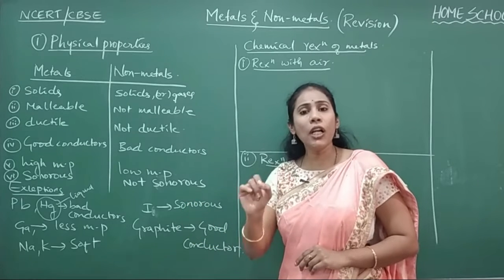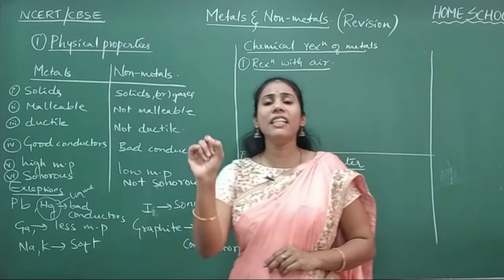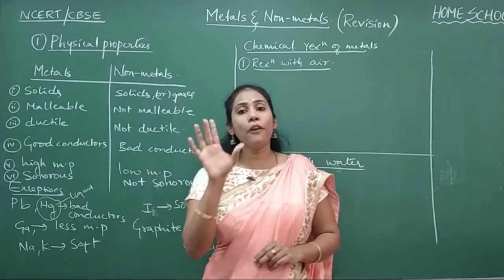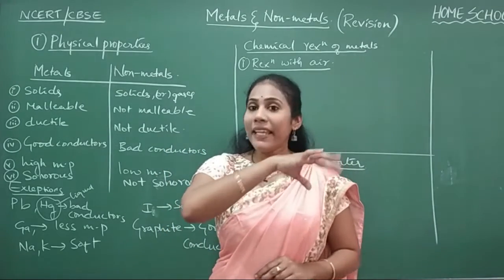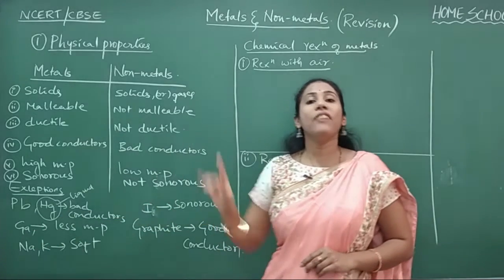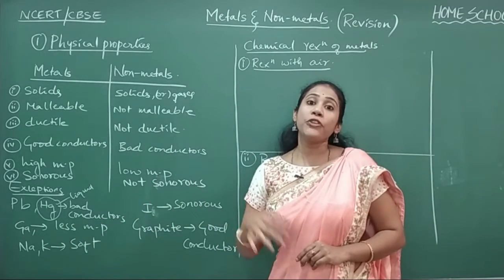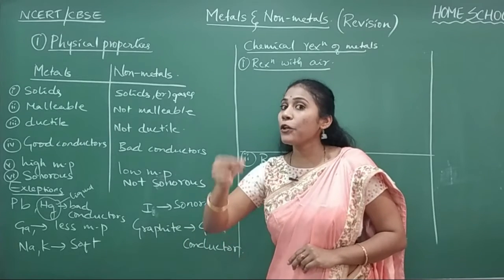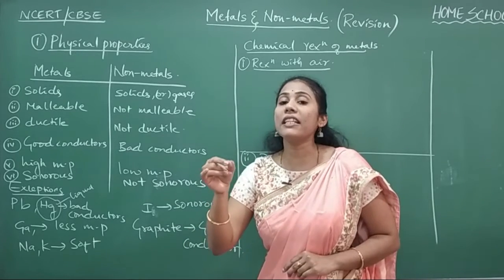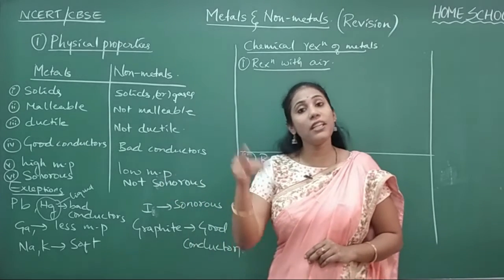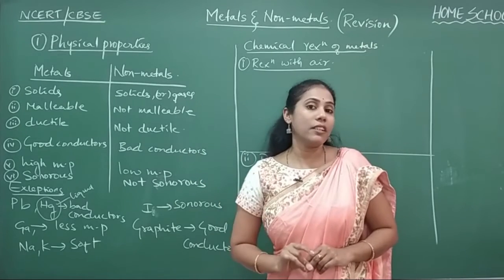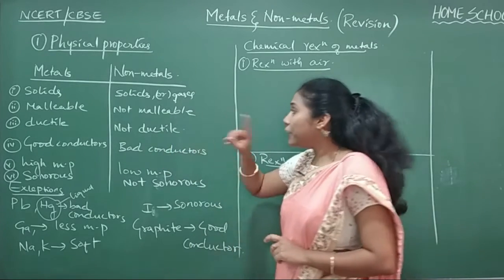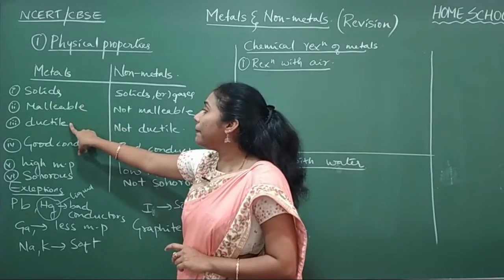And you know, gold is the most ductile element present in nature. From 1 gram of gold, you can make a thin wire of length 2 kilometers. So you can just imagine how ductile gold is. Remember this, gold is the most ductile element present in nature. After gold comes silver. And non-metals are not ductile. You must know the meanings of malleable and ductile, that is important.